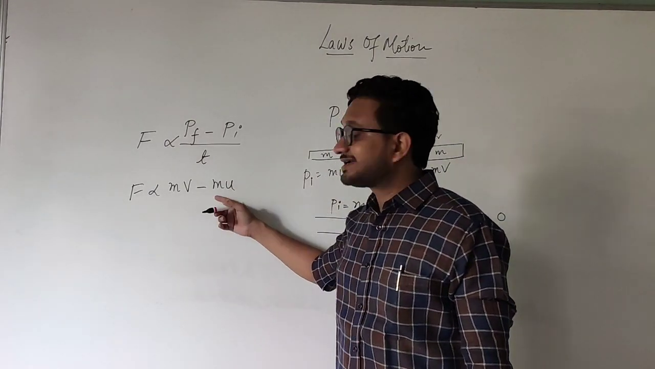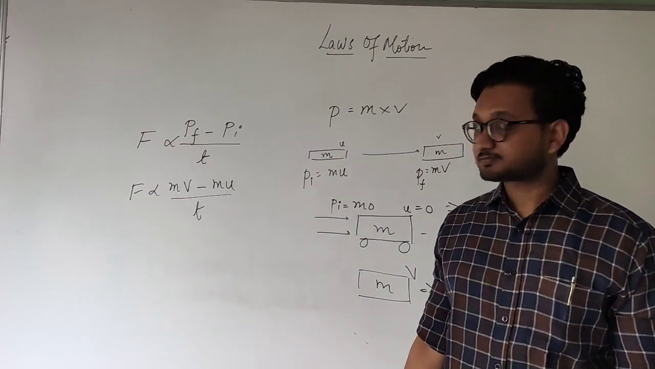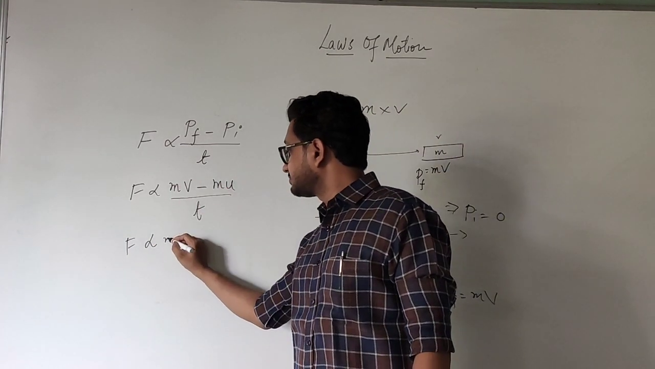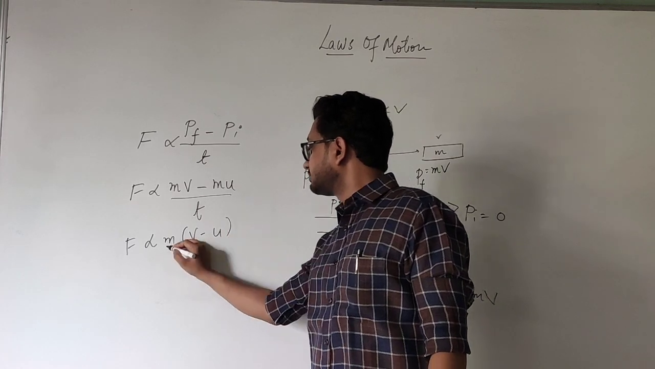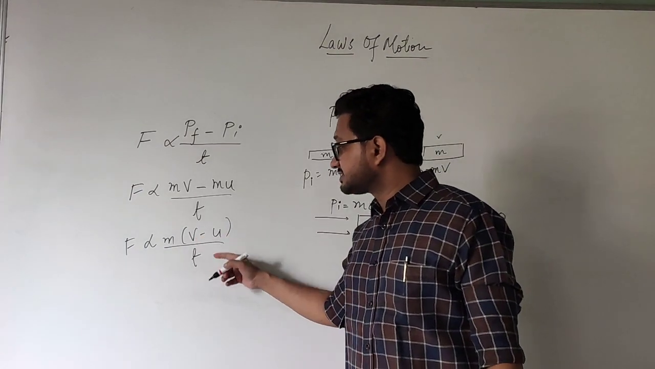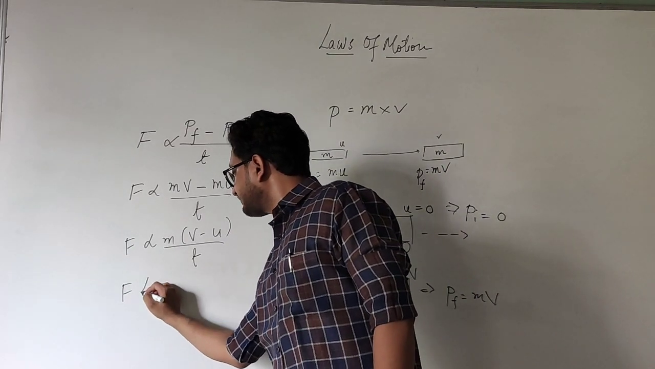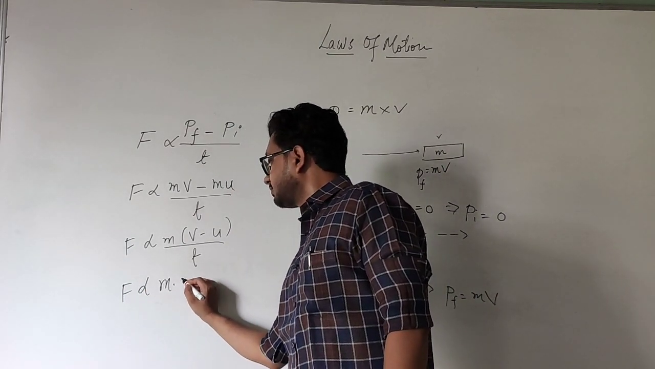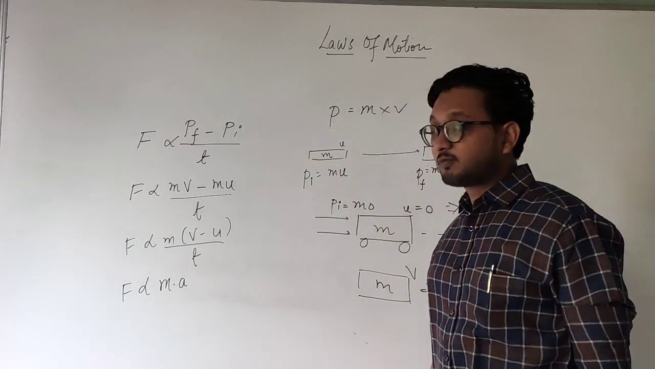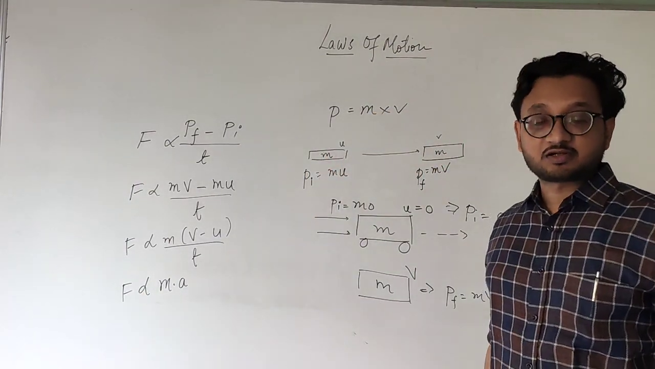So I am writing initial momentum as mu and time taken as t. F proportional to, with simple mathematics, taking m common, it becomes m into v minus u upon t. Now we have studied that v minus u upon t is acceleration. So it becomes F proportional to m into acceleration. So force is directly proportional to the mass of the object and the acceleration of the object.